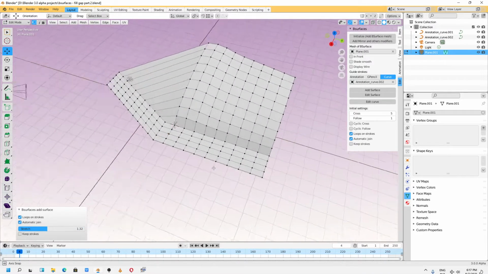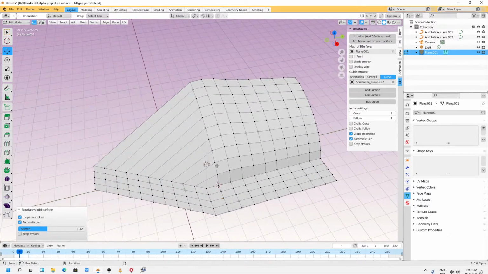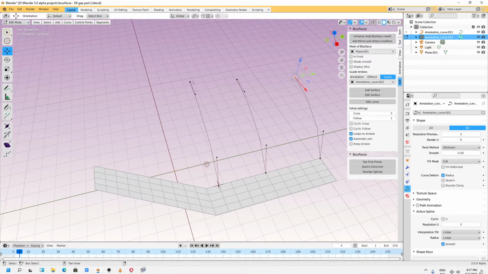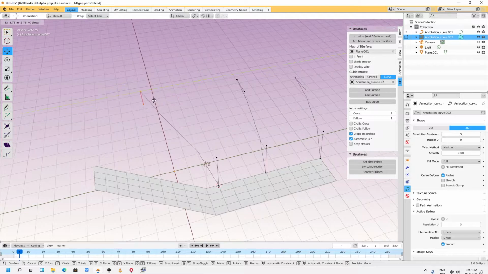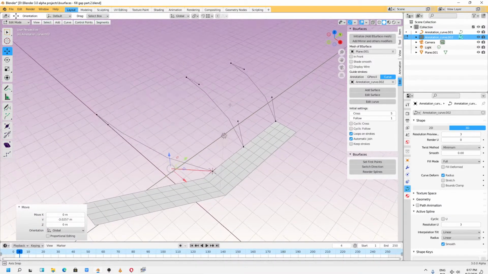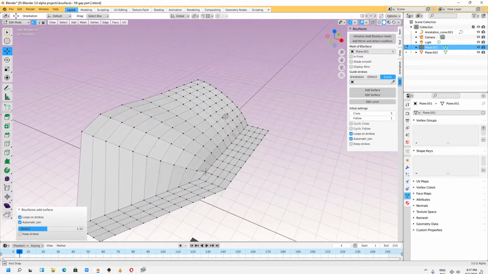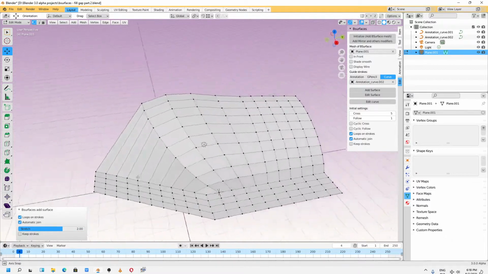The stretch option will subdivide. But I see something missing. This is because I will probably have to move this object a little bit. It all depends how our object is defined.